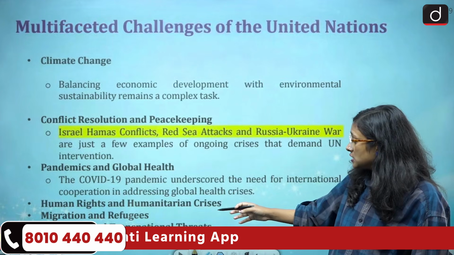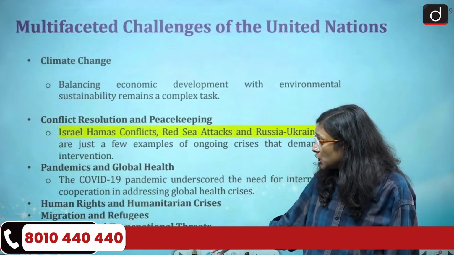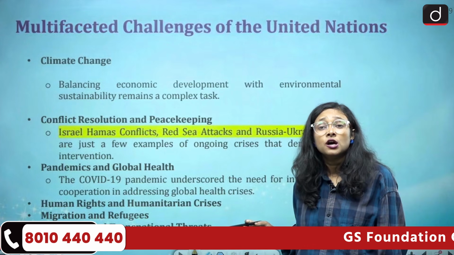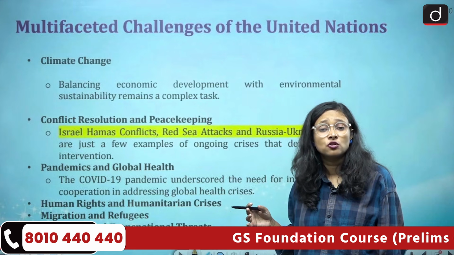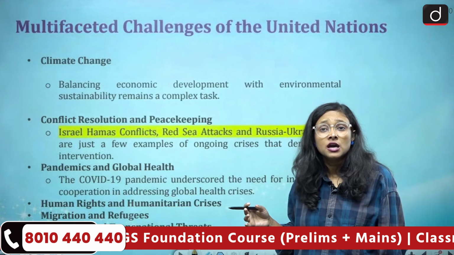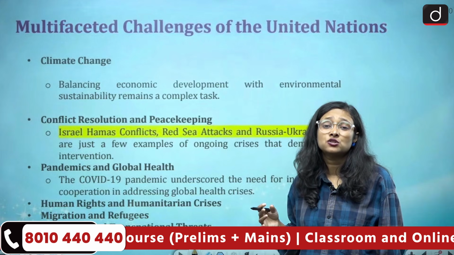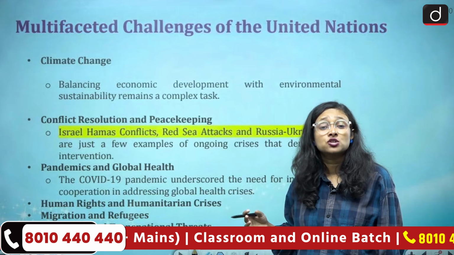Then humanitarian rights and humanitarian crises, migration and refugees, and transnational threats, nuclear proliferation and arms control. We can see that different kinds of warfare techniques are used, non-kinetic, cyber crime, cyber warfare, malware. With the help of all these things, so many perpetrators are trying to destroy the infrastructure of any country.